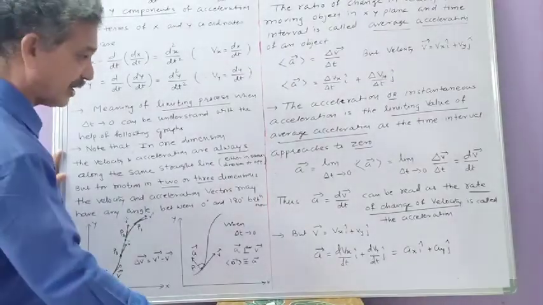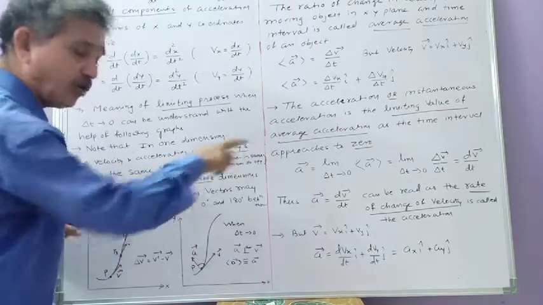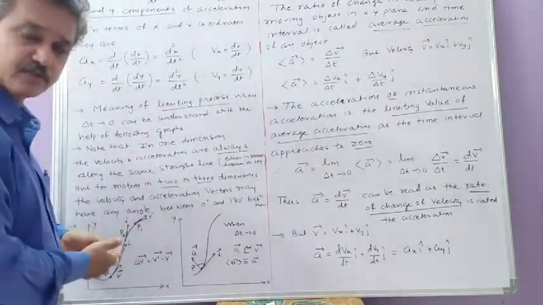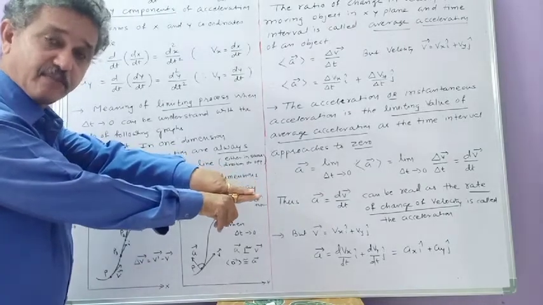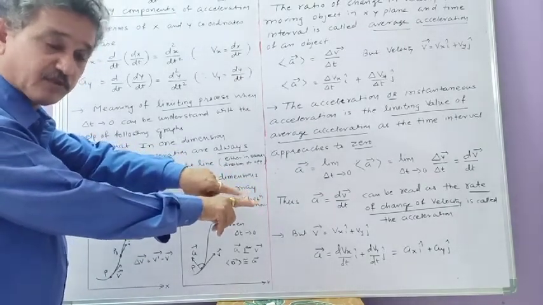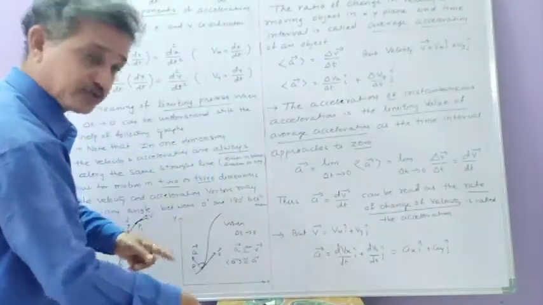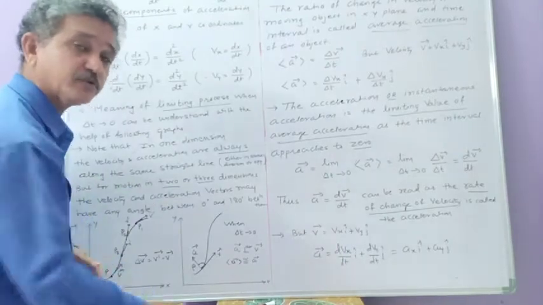And that is either in the same direction or in opposite direction. Sometimes velocity and acceleration are in the same direction, but sometimes they are in opposite directions. Velocity in forward direction and acceleration in backward direction. But this can happen.